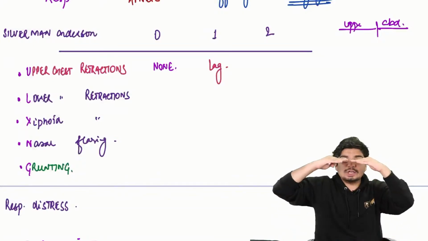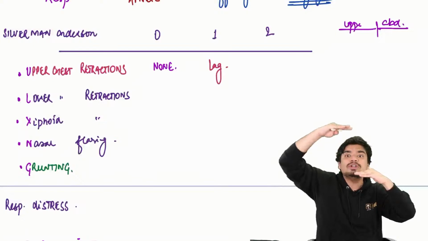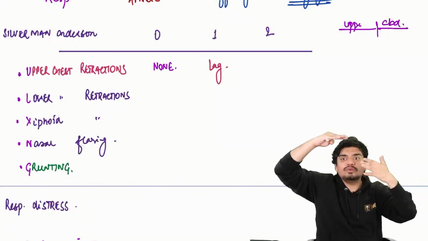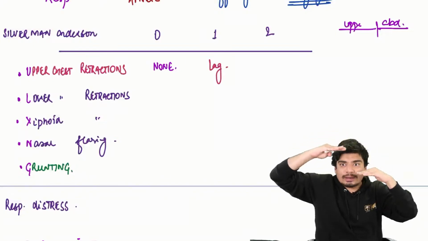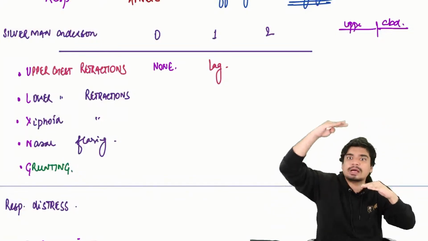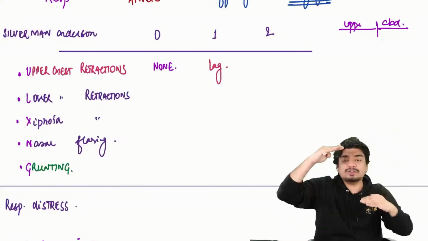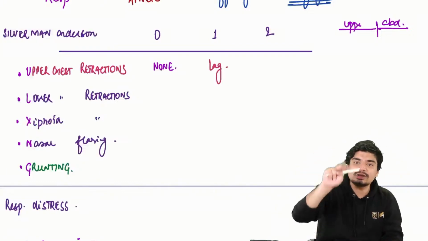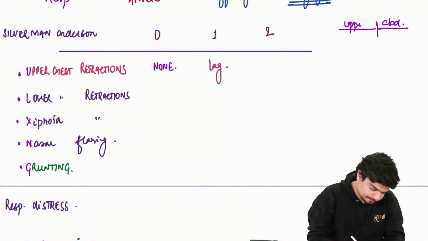Now imagine a scenario where the abdomen moves fully up and the chest hasn't moved at all. Then the abdomen comes down and the chest moves up. The chest moves down, the abdomen comes up. This is called seesaw movement, and you will give a score of 2.